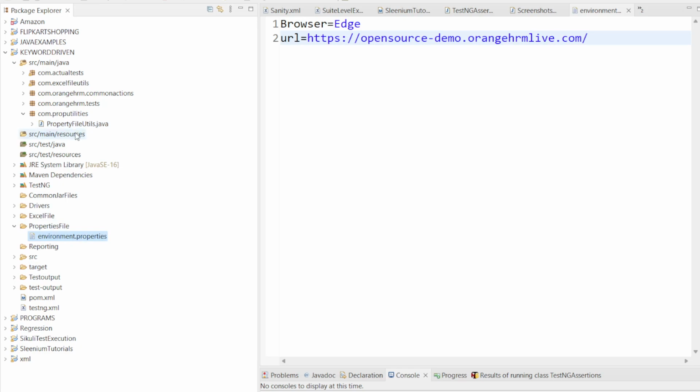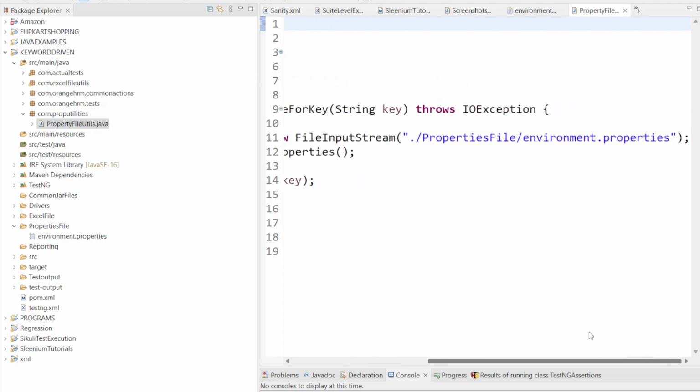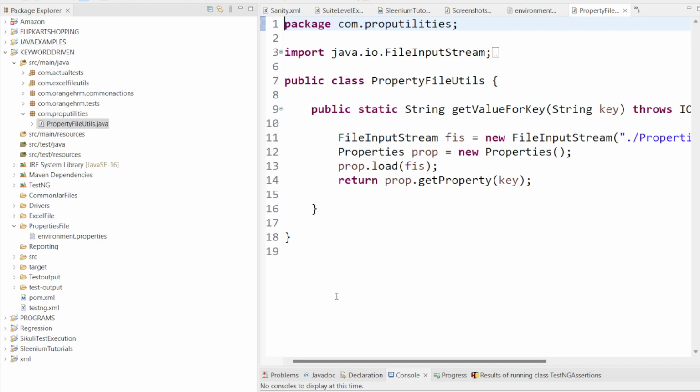That's the reason why we are creating this properties file utils class. You can see this code is related to accessing the information from the properties file, that is called environment.properties. So that is my second step.